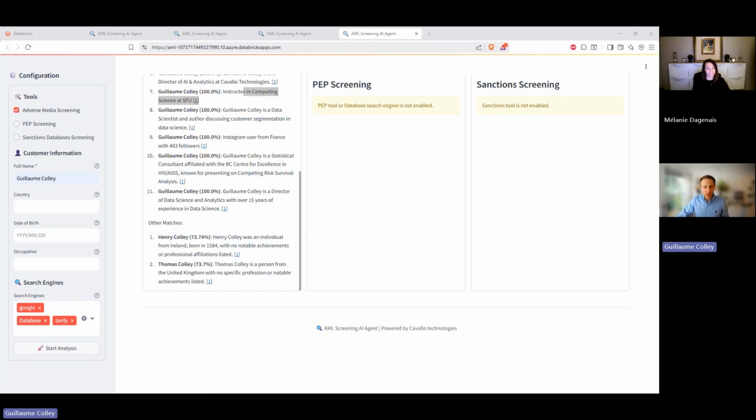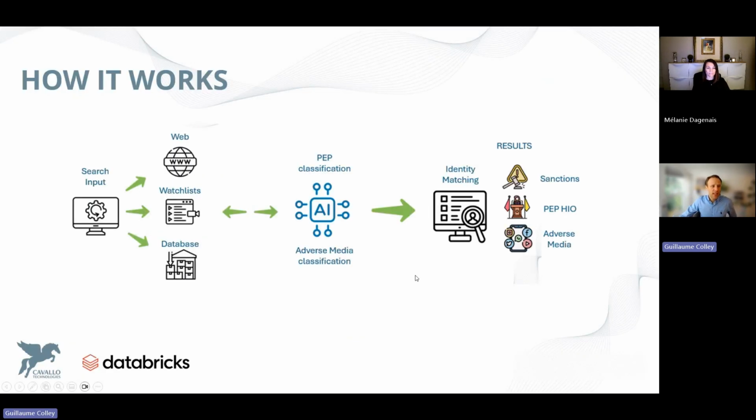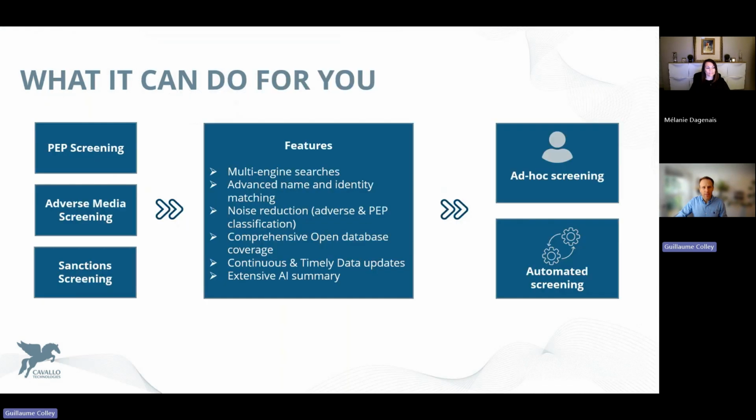So how does this work? This leverages Gen AI, obviously. Takes an input, as I showed, leverages web searches, watch lists, databases, does PEP classification, adverse media classification, identity matching, a lot of content extraction, details of the person extraction in the background, and then gives you the result on sanctions, PEP and HIO and adverse media. We've built this leveraging Databricks, which is a data and AI platform. So very easy to integrate this agent if you're already on Databricks. I'll pass it to Melanie.